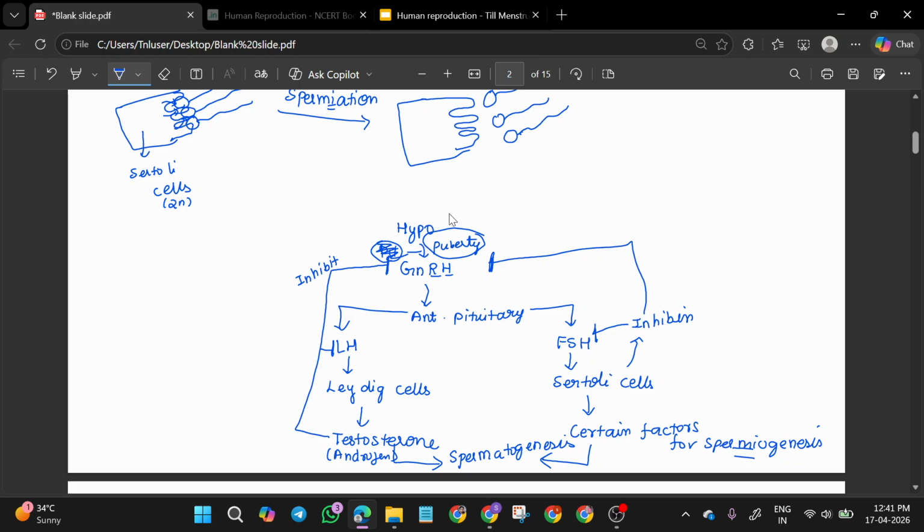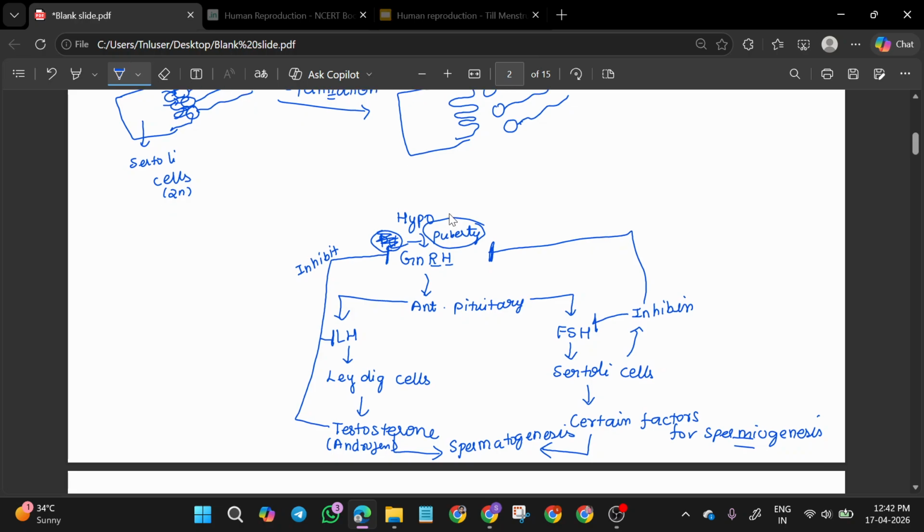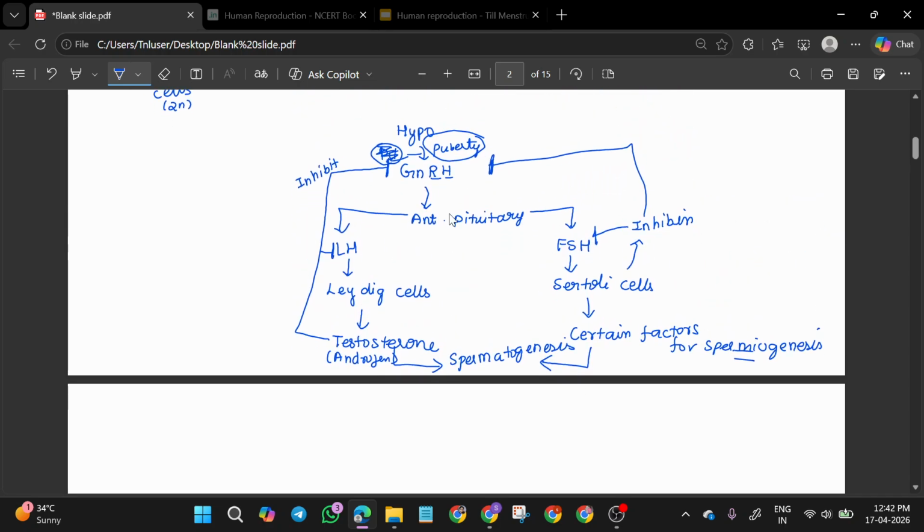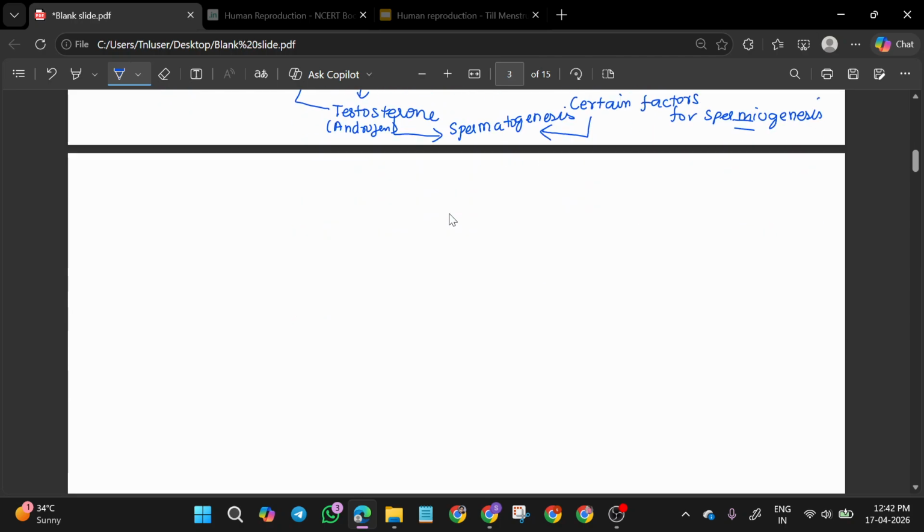This is given in your NCERT. So this is important. இதே கான்செப்ட் தான், same thing only it is given in the chemical control chapter also. இது ஒன்று படிச்சீங்கன்னா அங்கேயும் யூஸ் ஆகும், இங்கேயும் யூஸ் ஆகும். Next one is, in a single ejaculation there will be 200 to 300 million sperms released. Already பார்த்தோம்.